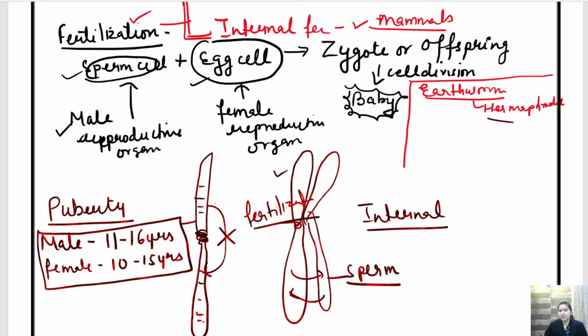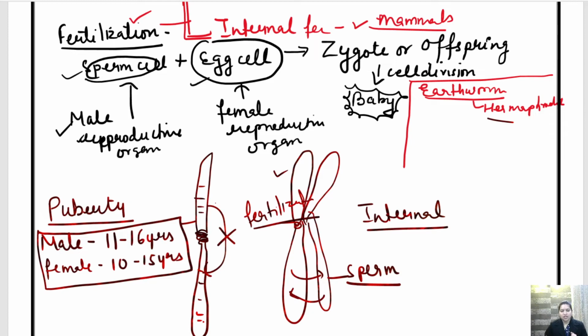What happens in this age? At the age between 11 to 16, there are certain changes that occur in boys and certain changes that occur in girls. For example, in case of males, their voice becomes heavier, they start to grow a muscular body, and hair starts to grow on their face.